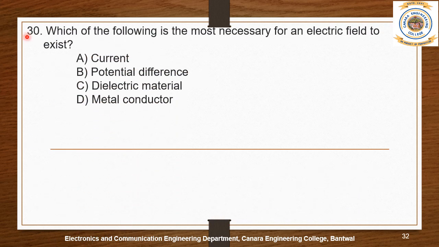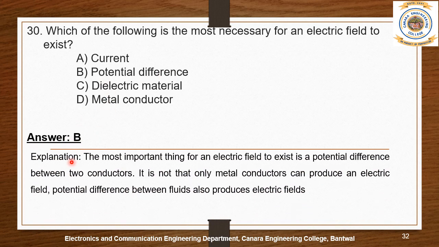Question number 30. Which of the following is most necessary for an electric field to exist? The options are A. current, B. potential difference, C. dielectric material, and D. metal conductor. The answer is B. Potential difference.